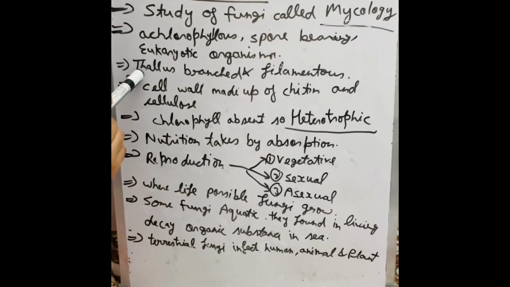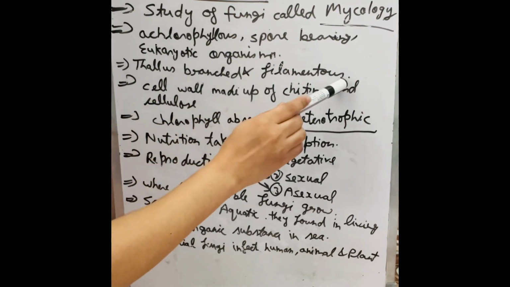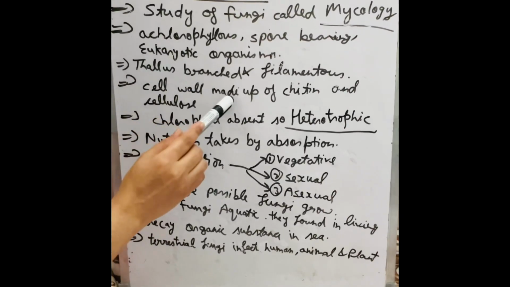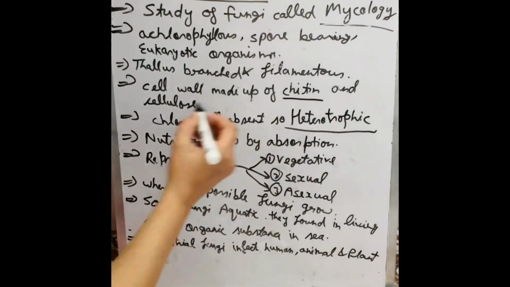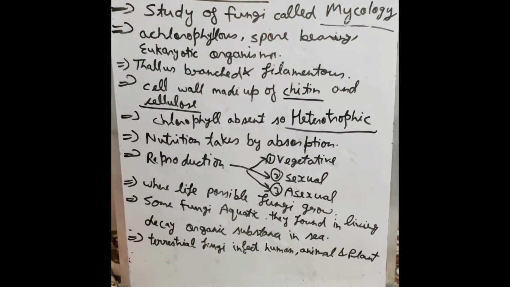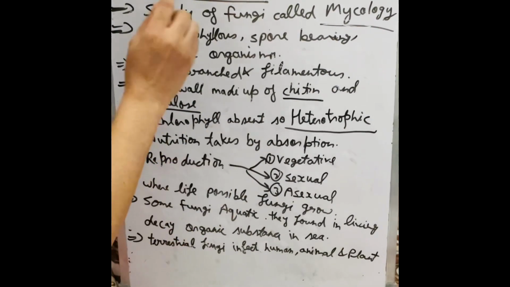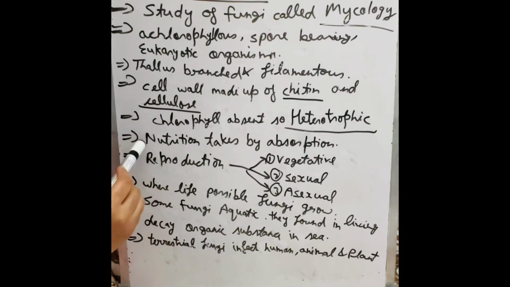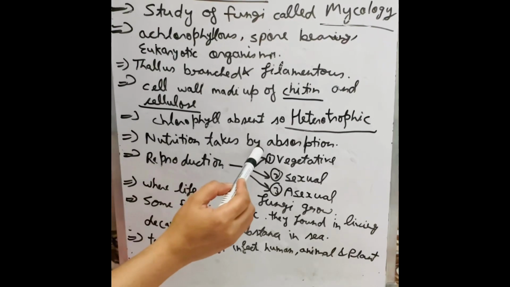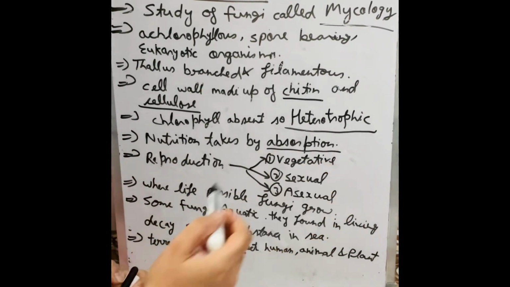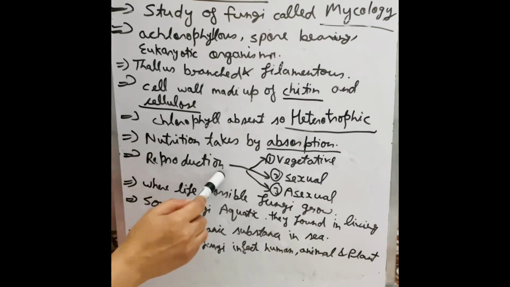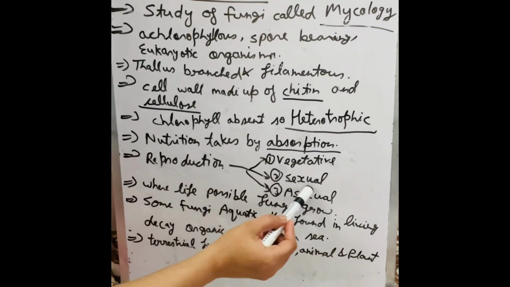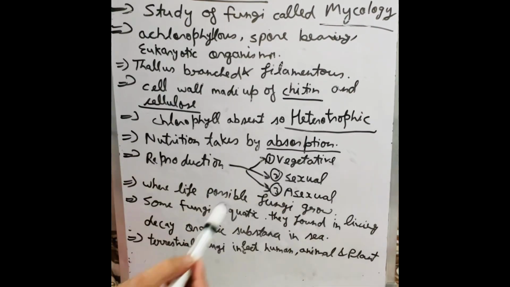The fungi thallus is branched and filamentous type. Because fungi are eukaryotic, their cell wall is made up of chitin and cellulose. Because chlorophyll is absent in fungi, they are heterotrophic. On the basis of nutrition, fungi take nutrition by absorption. Now, fungi reproduce by three means of reproduction: the first one is vegetative reproduction, second is sexual reproduction, and the third is asexual reproduction.